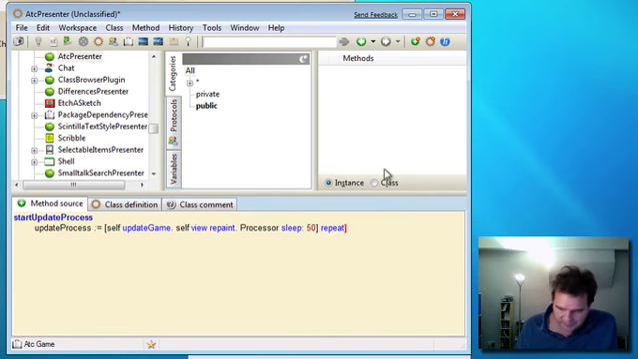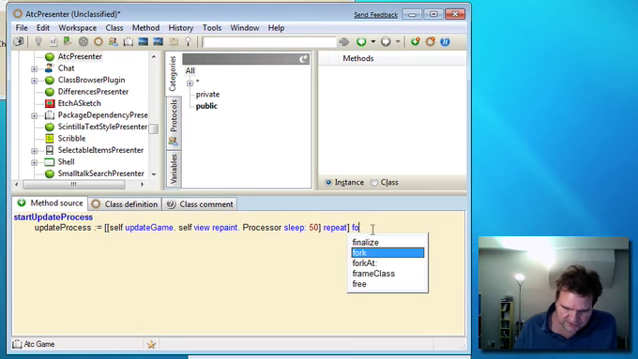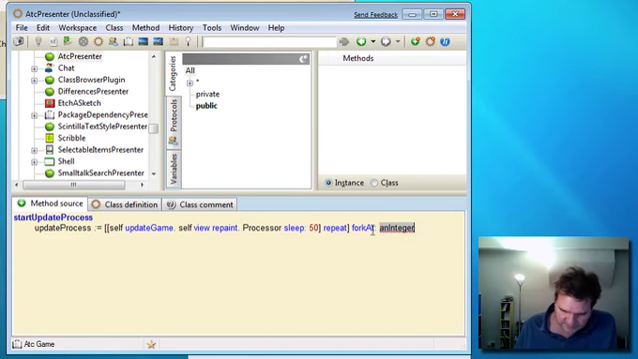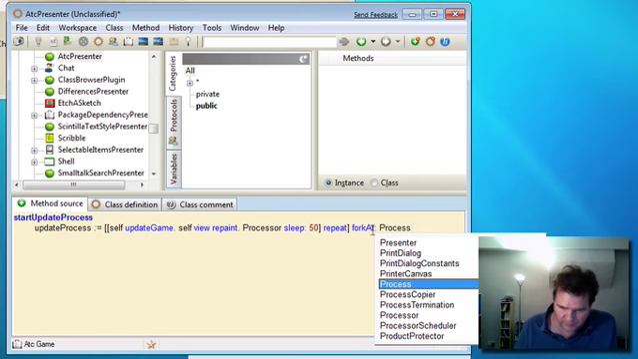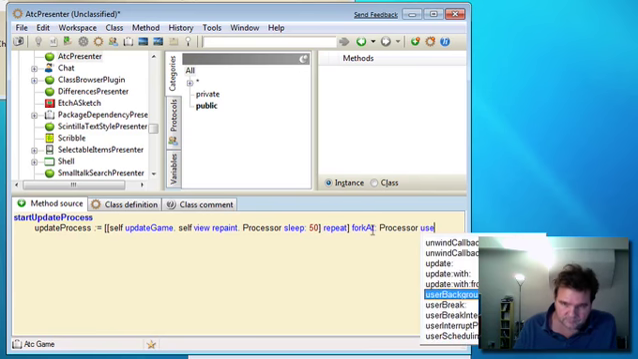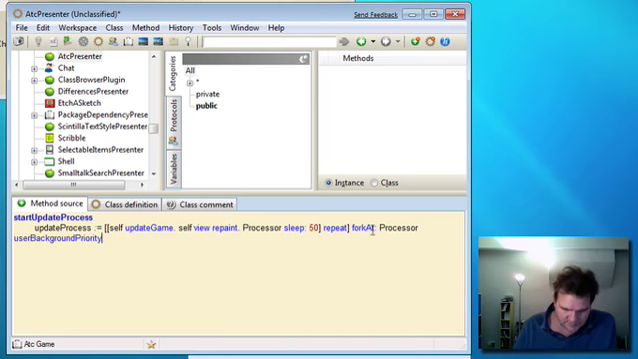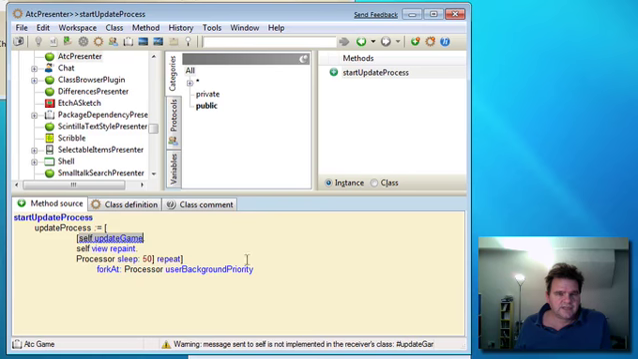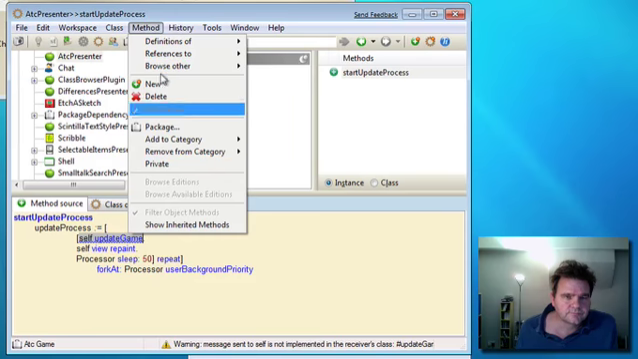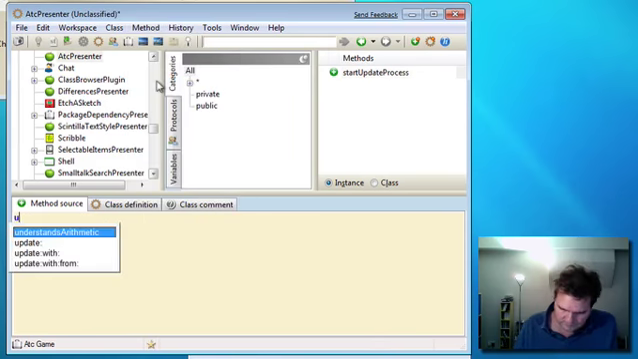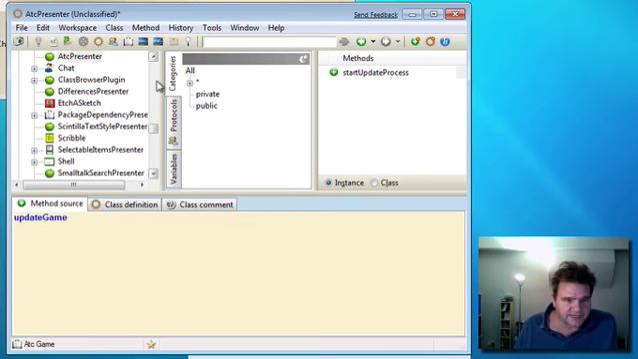So that's our basic update process, and we now need to fork that. We're going to fork this at user background priority, so it's running in the background. Okay, and let's just compile that and see how it looks. Okay, so we've compiled that, and we've been warned that we don't yet have an update game method. Well, we can go and create that now. And for the time being, let's just make it do nothing.